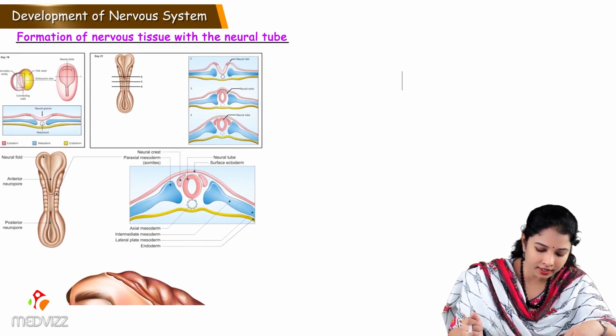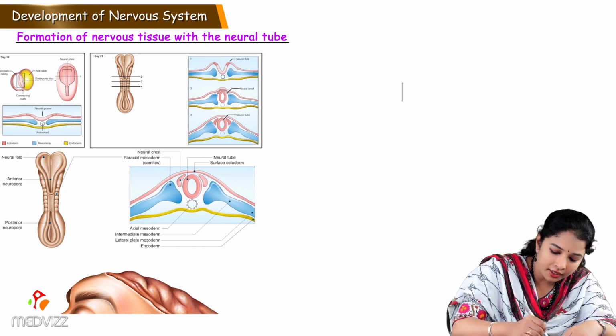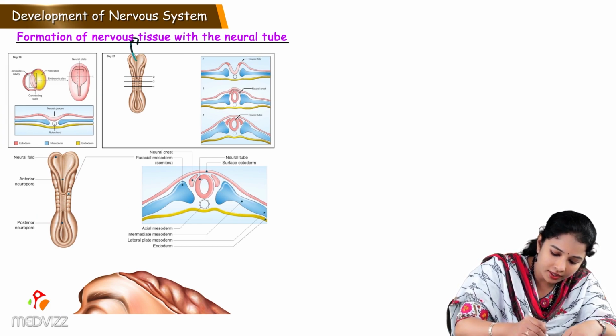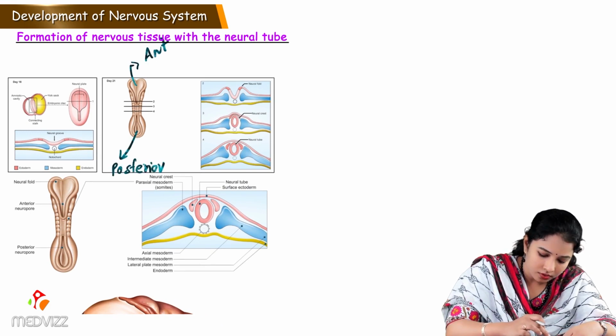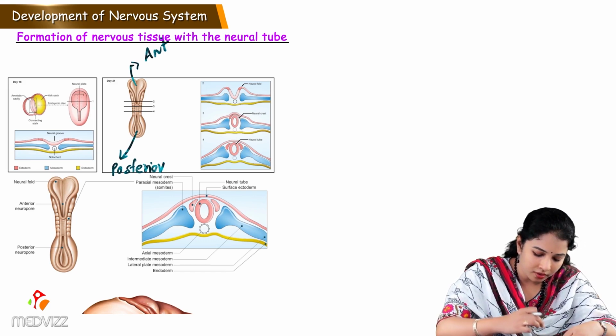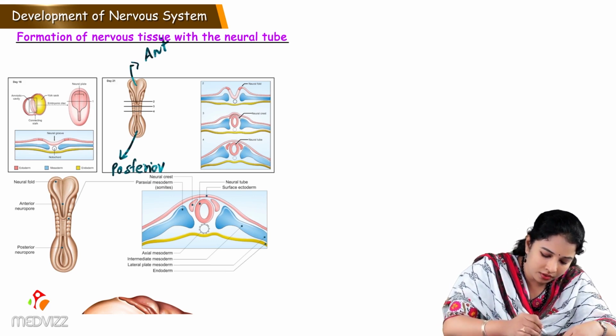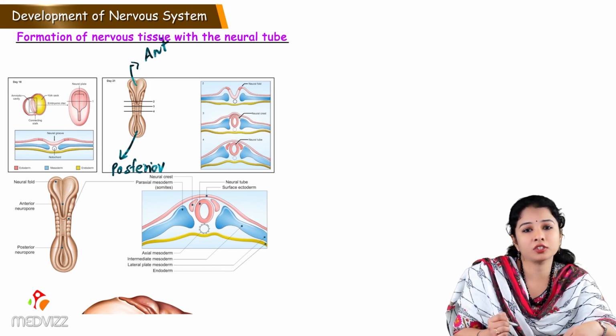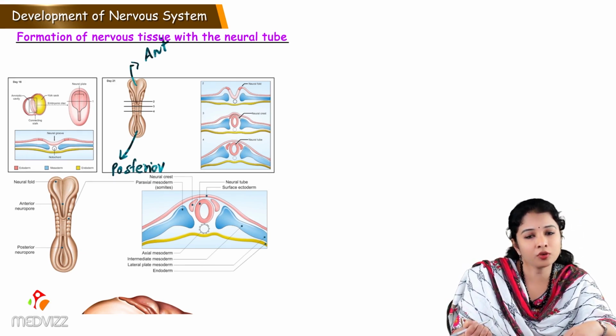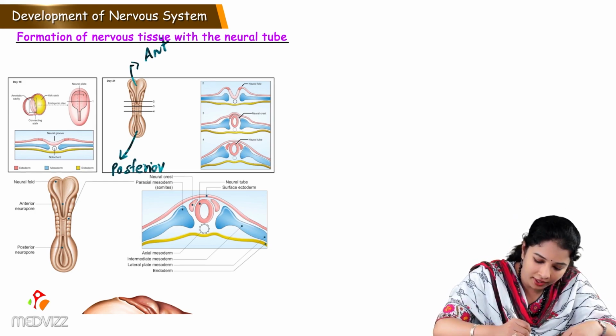So here we can see another picture showing an anterior neuropore. This is the anterior neuropore, and here is the posterior neuropore of the neural tube. So this is the neural tube from superiorly above, how it looks. The anterior neuropore usually closes by 25th day, and the posterior neuropore closes a little later, on 28th day.